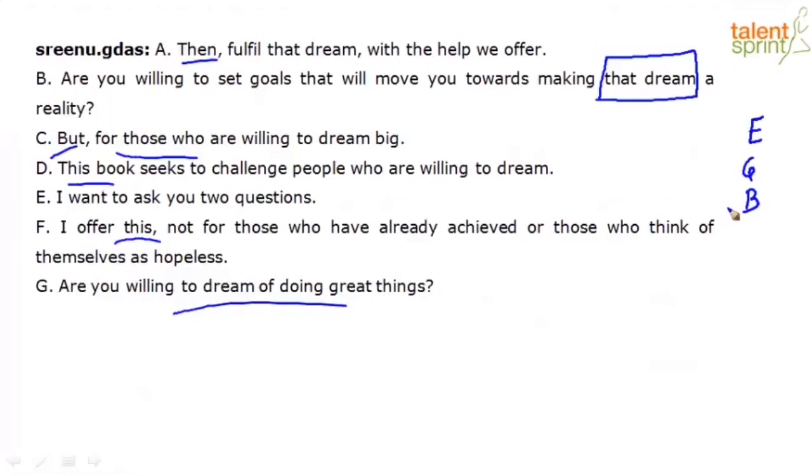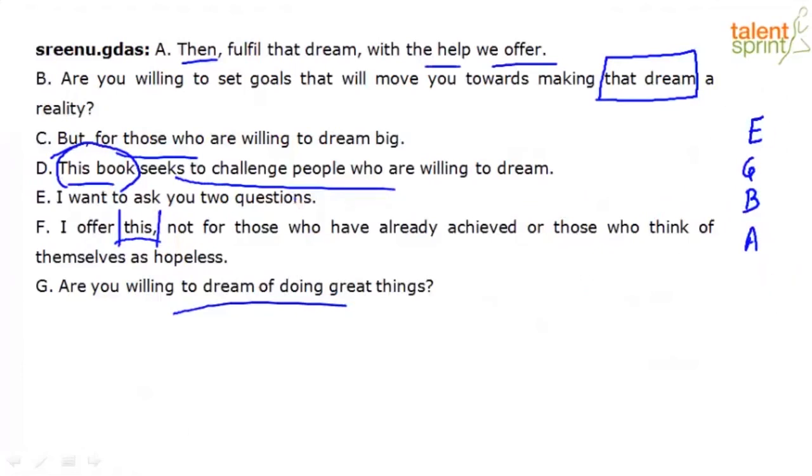So 2 questions are asked. And then it says, let's go ahead and fulfill that dream with the help we offer. So what help, and who's offering? So EGB, A, yes, correct, Vinay. And then what is left? D, F and C are left. So let's quickly analyze what can be the sequence. The help that they are offering is this book, which seeks to challenge people who are willing to dream. And I offer this, the book, not for those who have already achieved or those who think of themselves as hopeless, but for those who are willing to dream big.